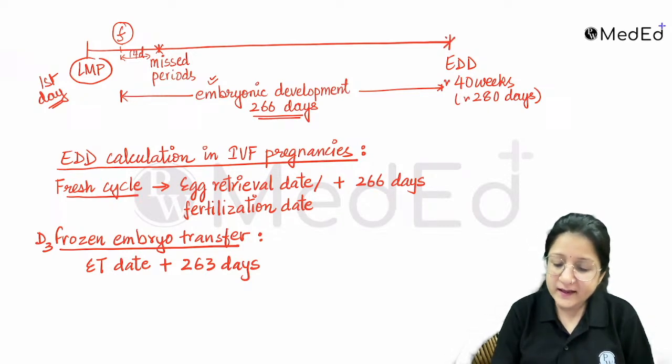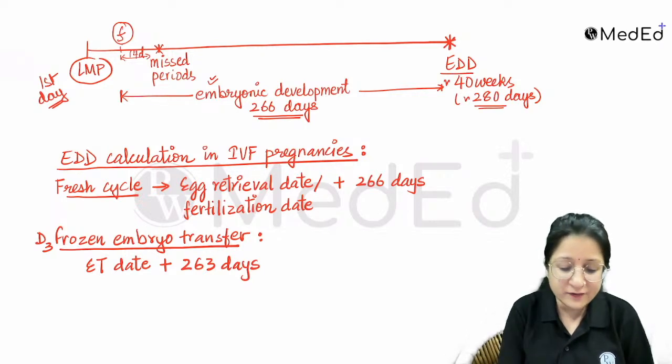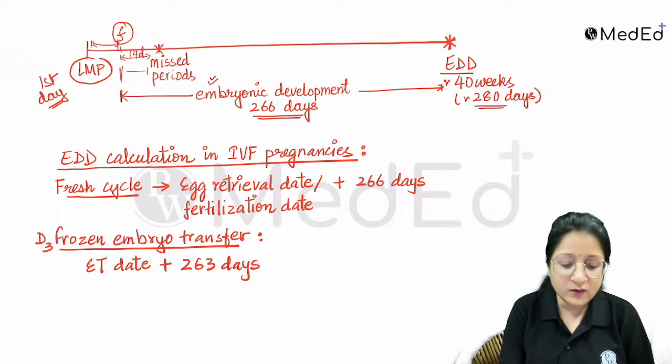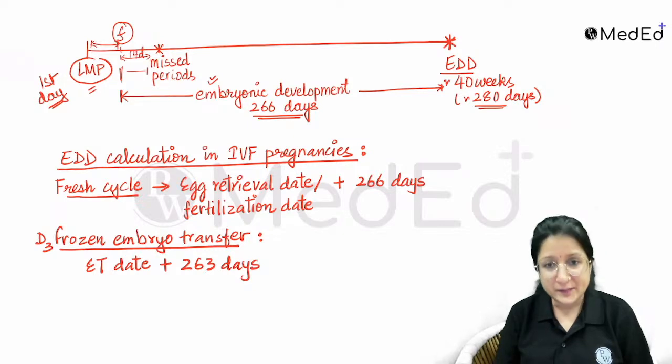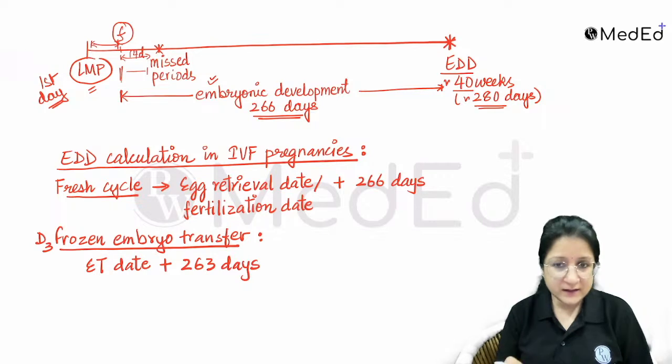That is why when we take EDD into consideration, EDD corresponds to 280 days. Why 280 days? Because we have to add those 14 days also when we are counting from the first day of LMP. So EDD corresponds to exactly 40 completed weeks, that is 280 days.